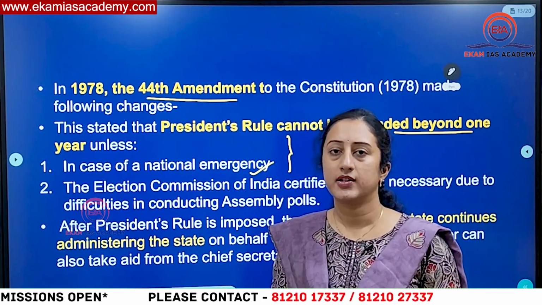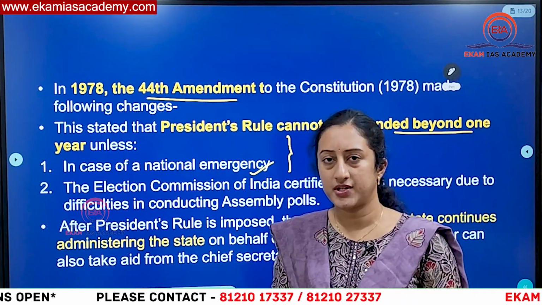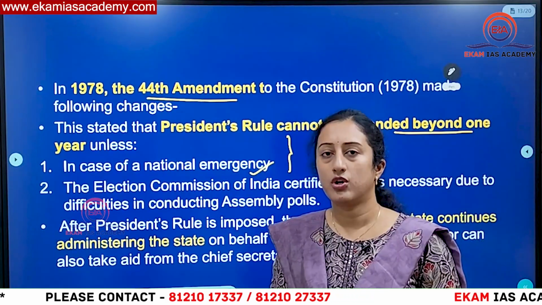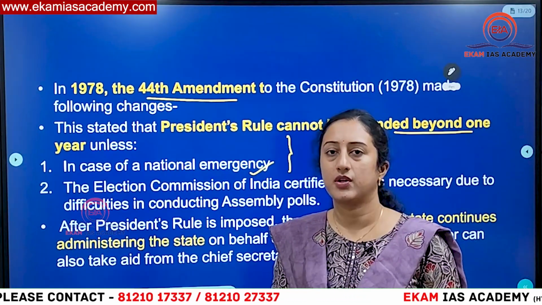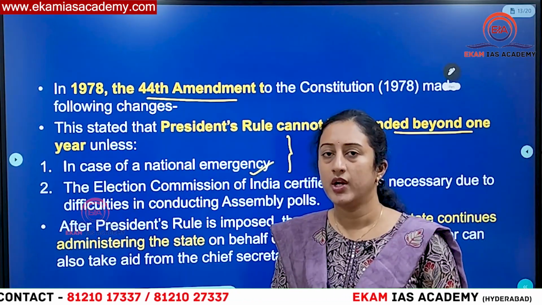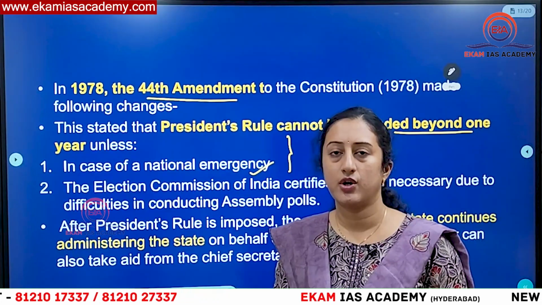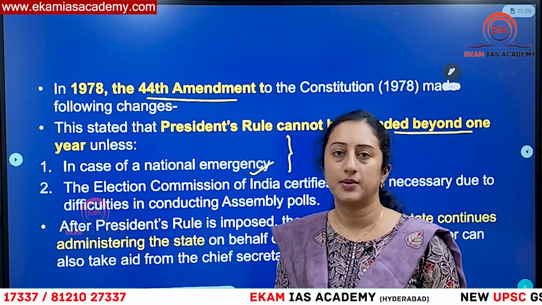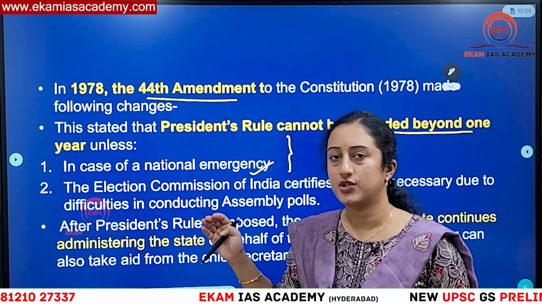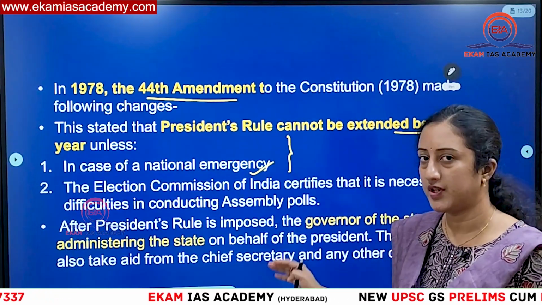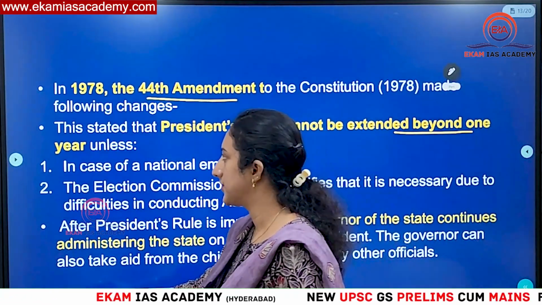That means here the council of ministers, on whose advice the governor functions, will now not have to be followed, and upon the request of the President, he can take up the administration of the state. So these are the changes that will happen normally in case of a President's rule. So these are the consequences.